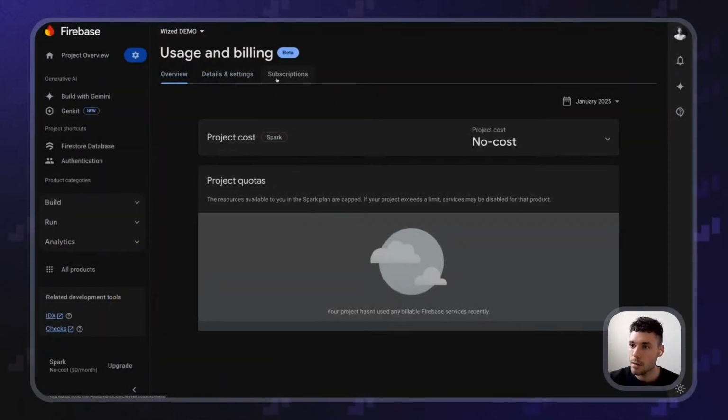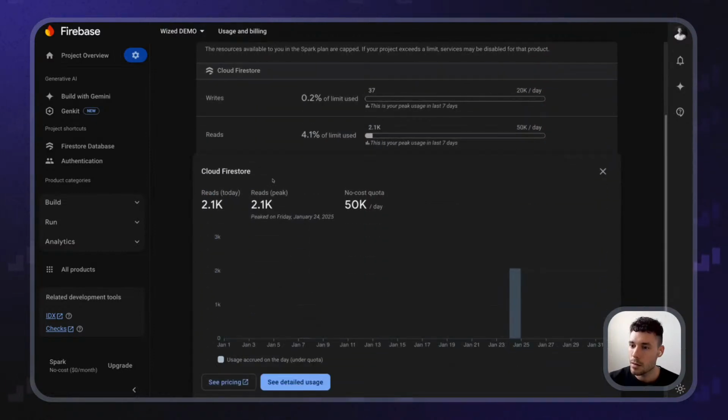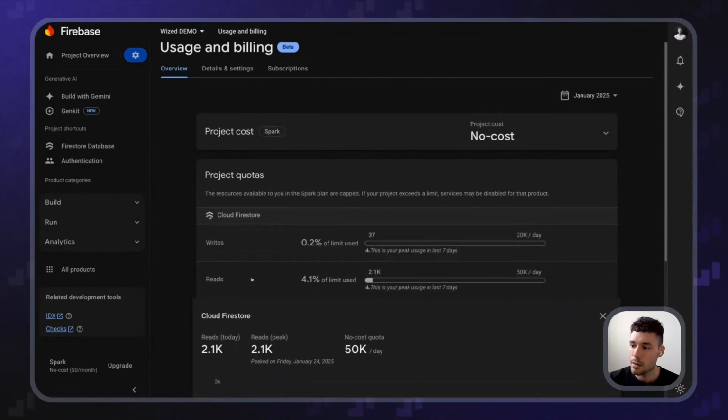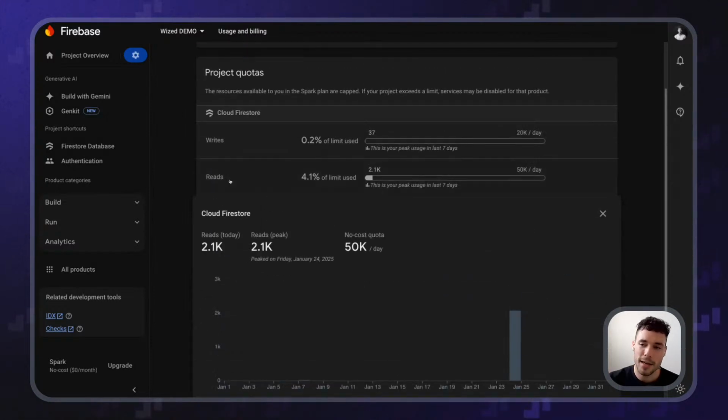So in usage, writes, reads, and I think that the reads, yeah, I think that it should save up reads, because I think that in Firebase, the reads count for all the items that it has processed, all the rows that it has processed.